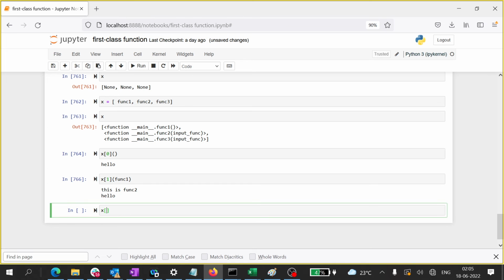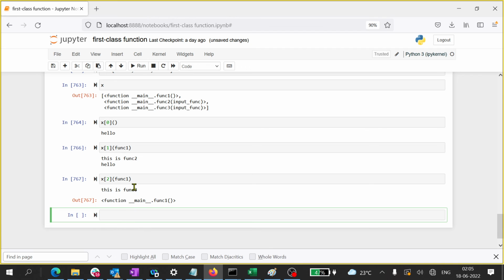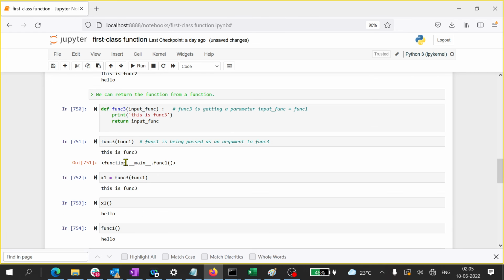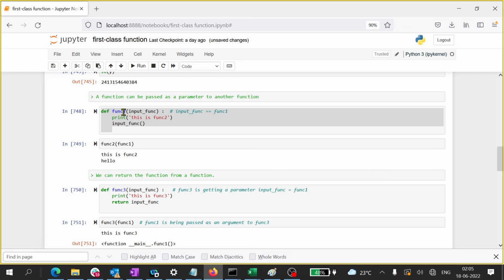Perfect. Now x2, pass some function, any function, whatever you want to pass. Maybe I will pass func1 again. So what happened? X1 func, this is function 2, it is telling because you have passed function 1. And what does function 1 do? It gives you hello. And function 2 does something like this. You'll have to really read the program. This function 2, what does it do? Whatever function you pass, it will print this, and then it will execute whatever function you are passing.